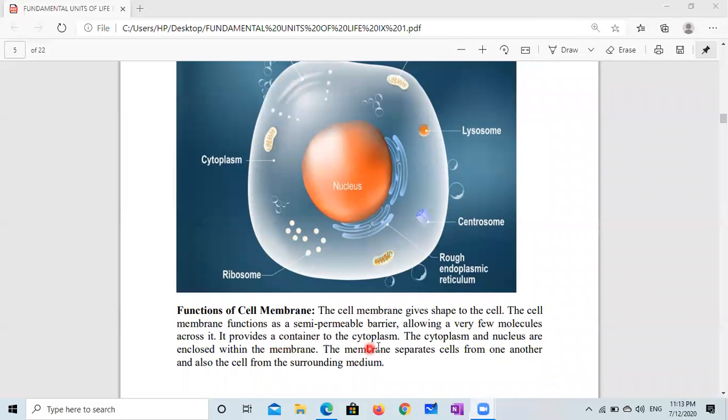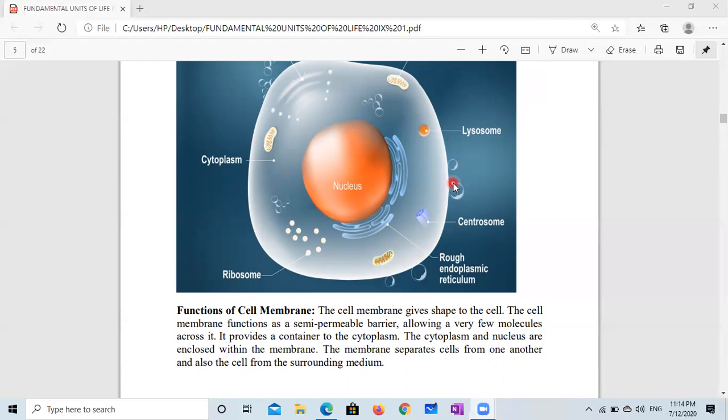It provides a container to the cytoplasm. So cytoplasm is enclosed by the cell membrane. The cytoplasm and nucleus are enclosed within the membrane. The membrane separates cells from one another. So we can imagine another cell here, and this membrane and the membrane of the other cell separate these two cells. And also it separates the cell from the surrounding medium. So this is about the cell membrane.